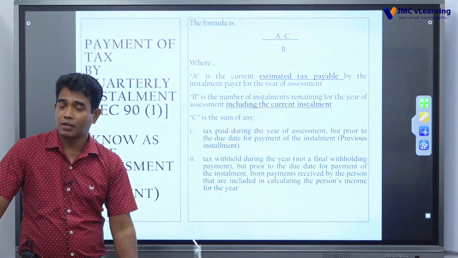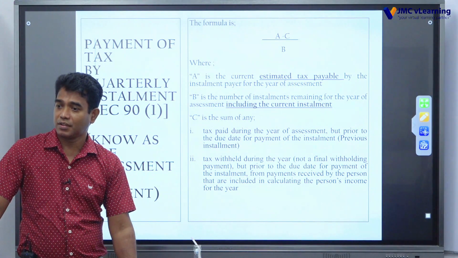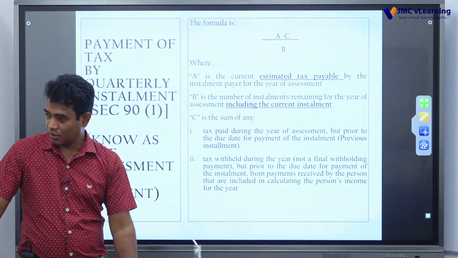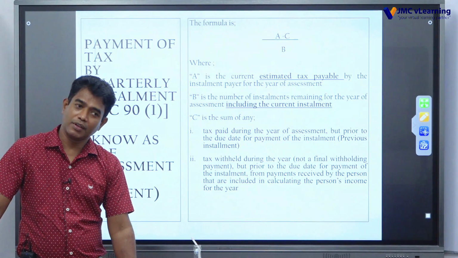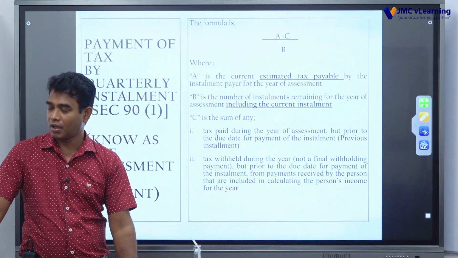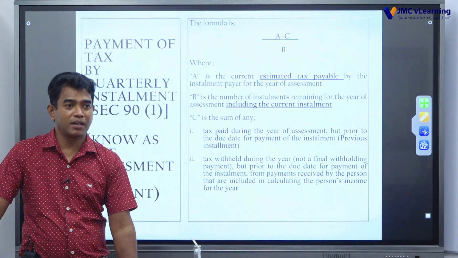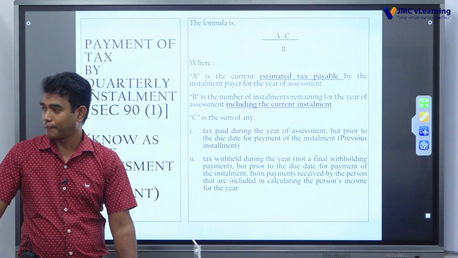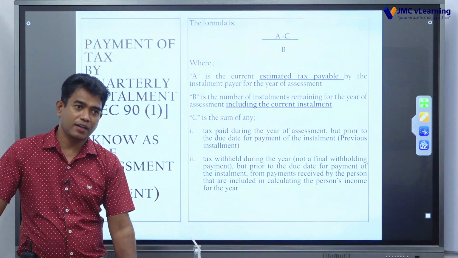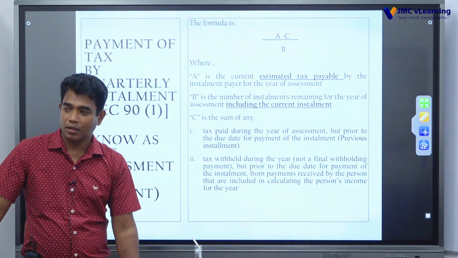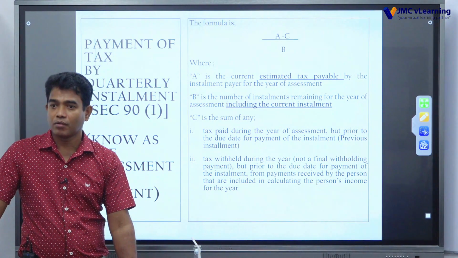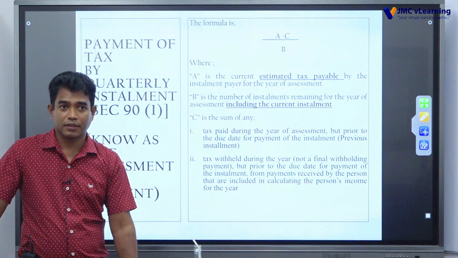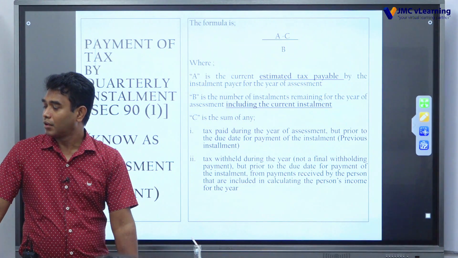If I am having only income which is subject to withholding tax, only employment income which is subject to withholding tax, that means the APIT has been deducted, then there won't be any installment tax payment from my side. The exact tax is deducted by the employer and remitted by way of withholding tax. Then I am not an installment taxpayer.